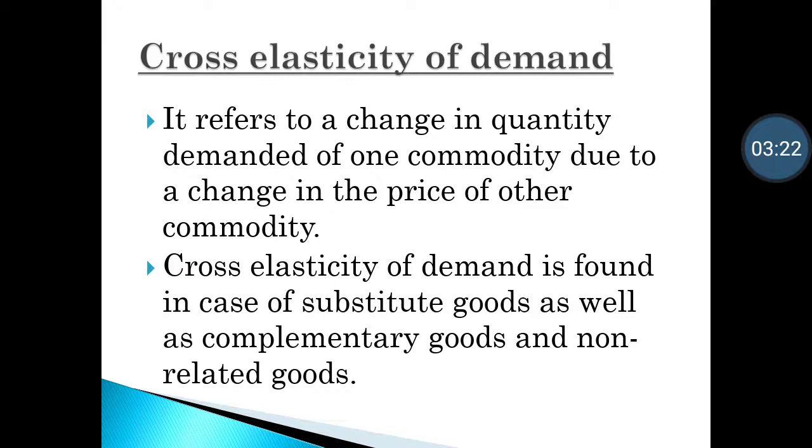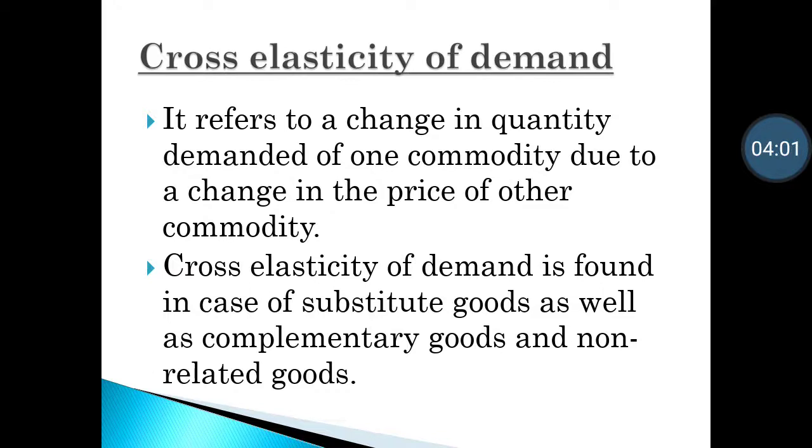Now complementary goods are those goods which go hand in hand. For example, car and petrol, tea and sugar, right? So what happens when the price of one commodity increases? Let's say when the price of petrol increases, what will happen? People will think of not buying more cars because they cannot afford the petrol price. So in complementary goods, when the price of one commodity increases, let's say petrol, the demand for the other commodity decreases, that is car.